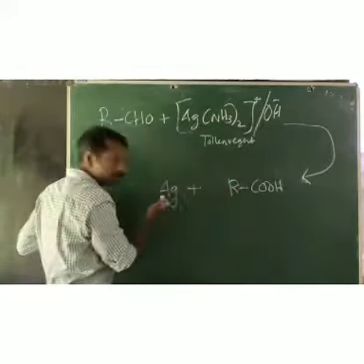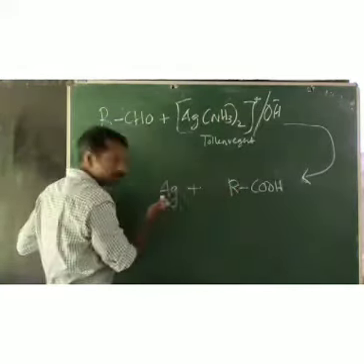So once again, aldehydes on oxidation with Tollens reagent undergo oxidation and give the corresponding carboxylic acid, while the Tollens reagent is reduced to metallic silver, which appears as a silver mirror on the walls of the test tube.